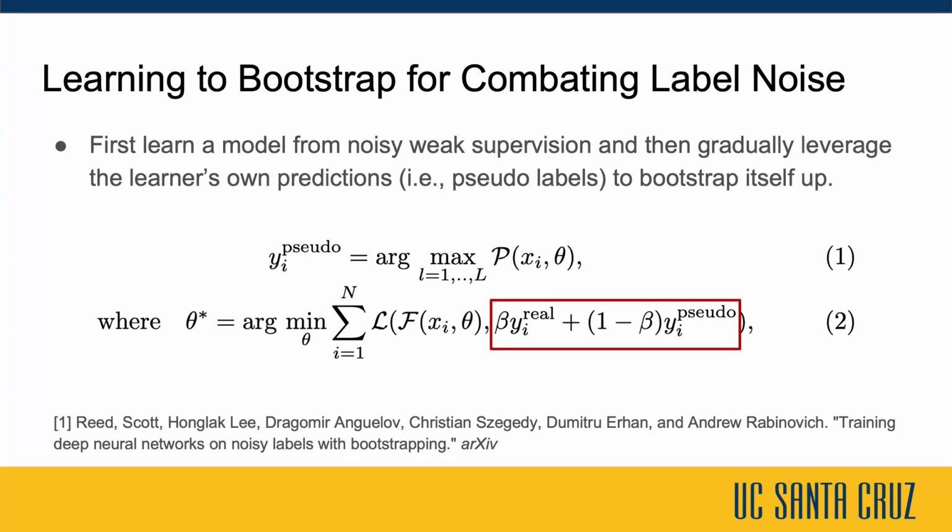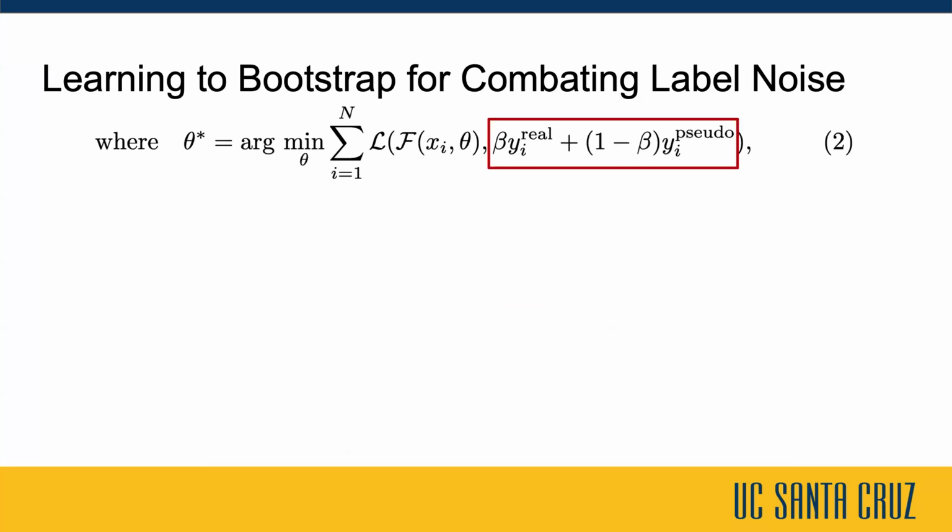The bootstrapping loss is effective in noisy label learning as it leverages the model's own predictions to gradually correct mislabeled data. By balancing the true labels and the model's own predictions, it reduces the adverse effects of noisy labels, leading to more robust and accurate model training.